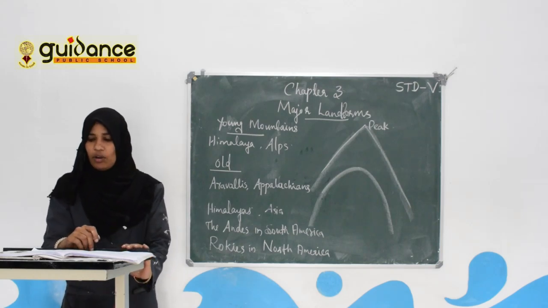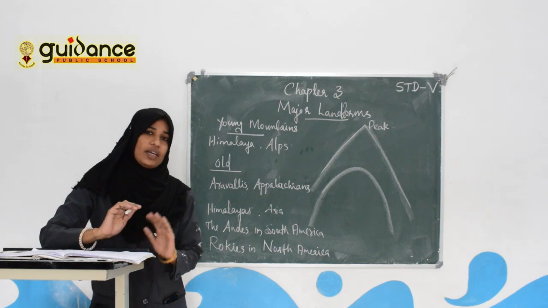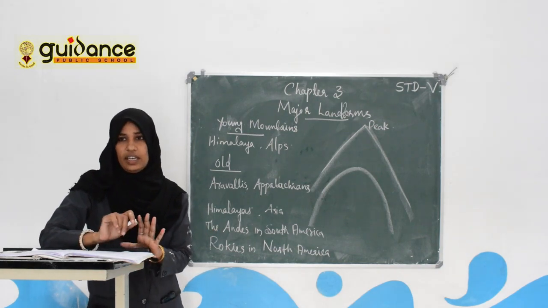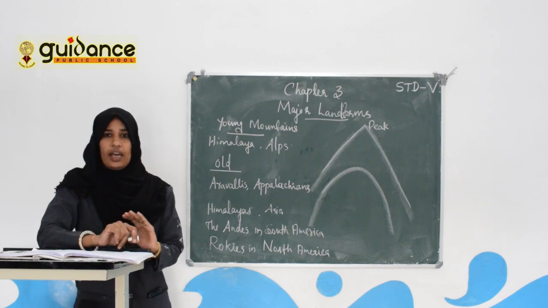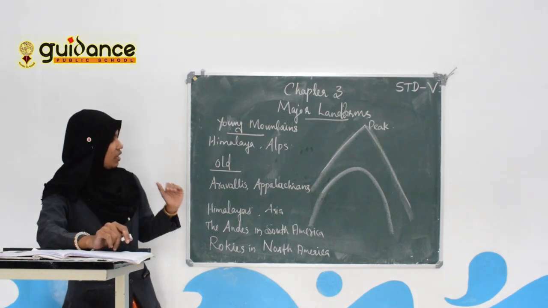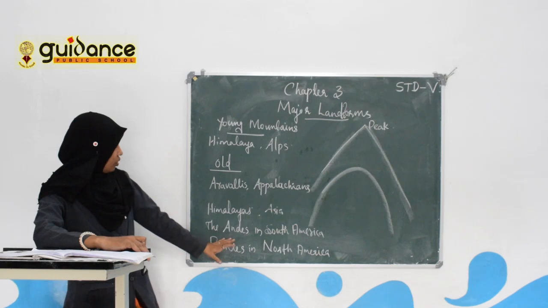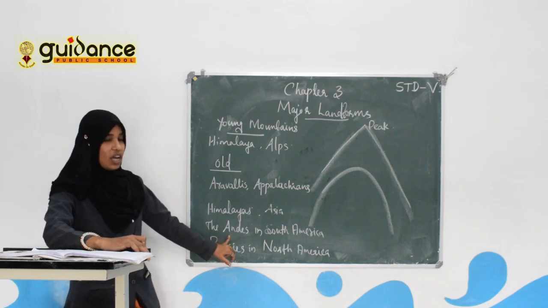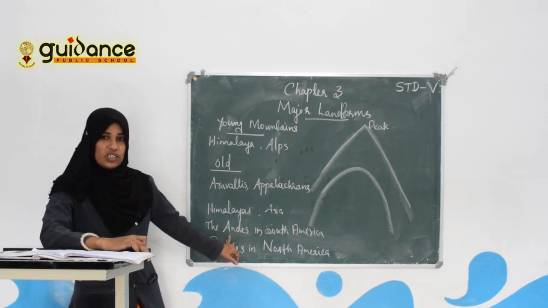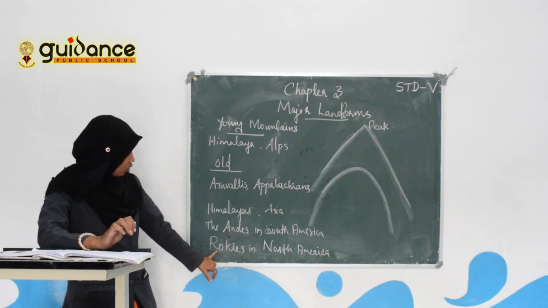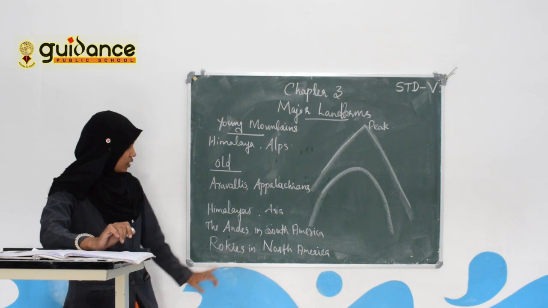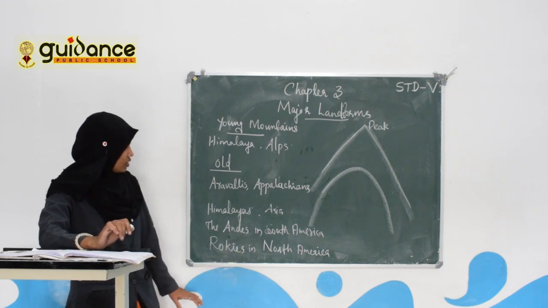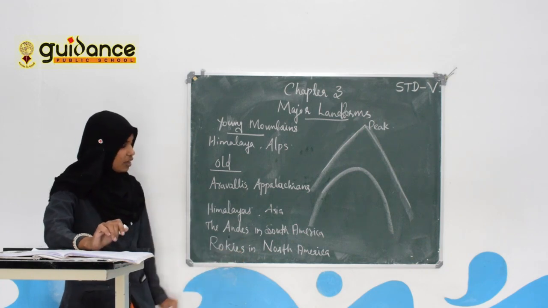When several mountains join together to form a chain or a range, Himalaya is an example. It is an important mountain range in Asia. Other important mountain ranges are the Andes in South America and the Rockies in North America. These are the other important mountain ranges in the world.